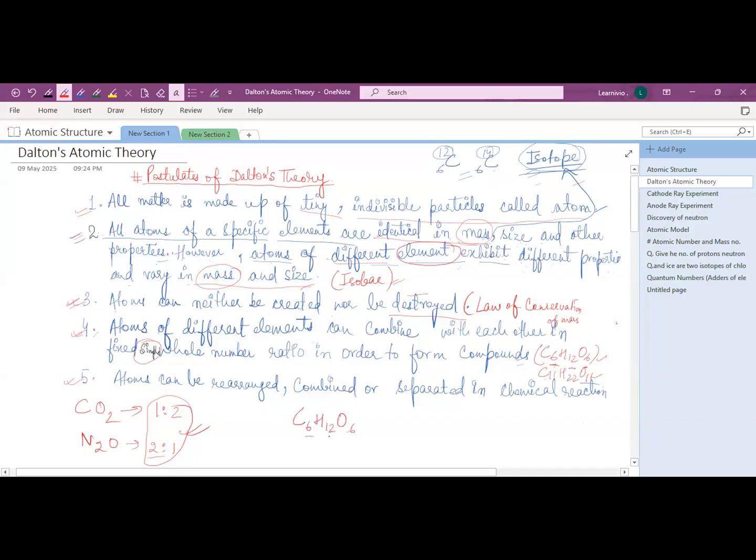C6H12O6. So these are not simple whole number ratios. These can't combine in a fixed simple whole number ratio. For example, in the case of sucrose, C11H22O11, this is not a simple whole number ratio. So it is not necessary for atoms of elements to combine in a fixed simple whole number ratio. There are some exceptional cases like complex organic molecules in which they do not combine in a simple whole number ratio. Clear, Sanidhi? Yes.